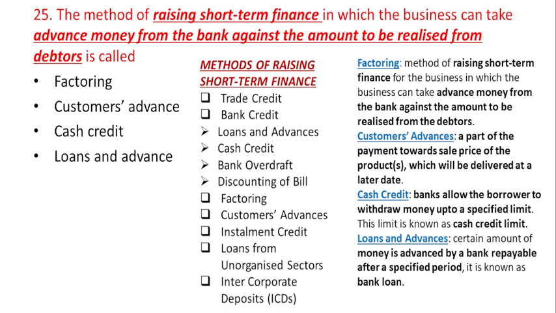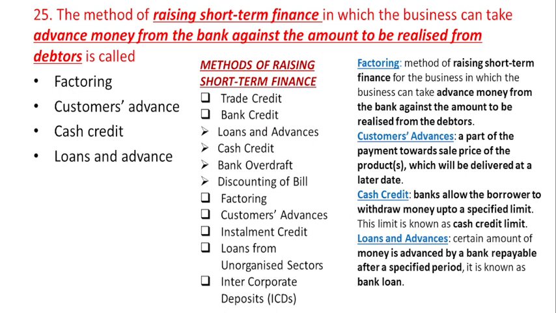The concept one is factoring. Factoring is a method of raising short-term finance in which the business organization can take advance money from the bank against the amount to be realized from the debtors. And the second one is customer advances. A part of the amount towards the sale price of the product which will be delivered at a later date.